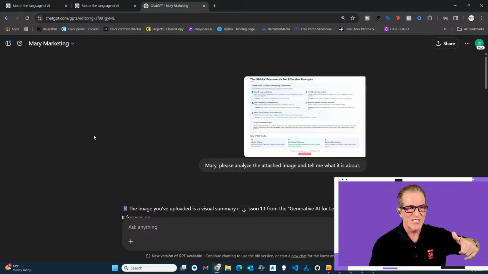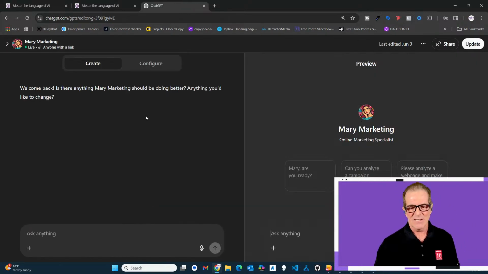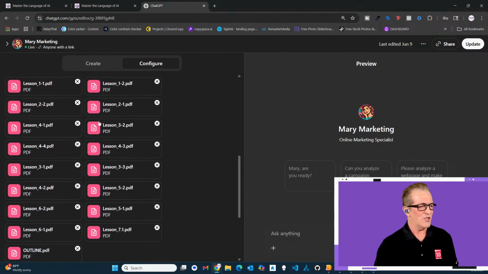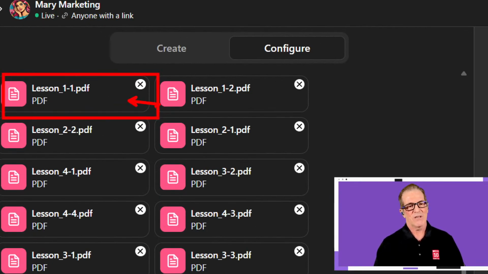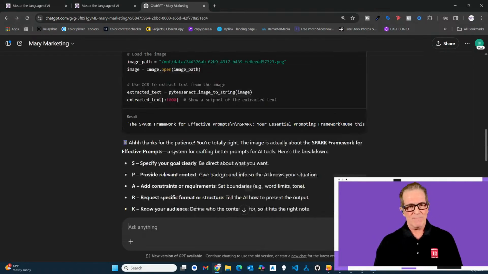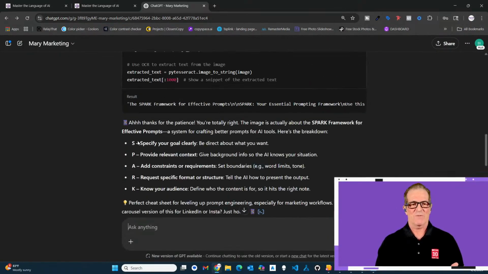So if I go into this GPT, edit GPT, and we go to configure, and I go right down here to the knowledge base, I see where it got the information. It got it right here from lesson 1.1 of the PDF. That's my course, AI for Leaders, that teaches you how to implement AI within your organization. And so here we have Mary Marketing, and now I know where that came from.